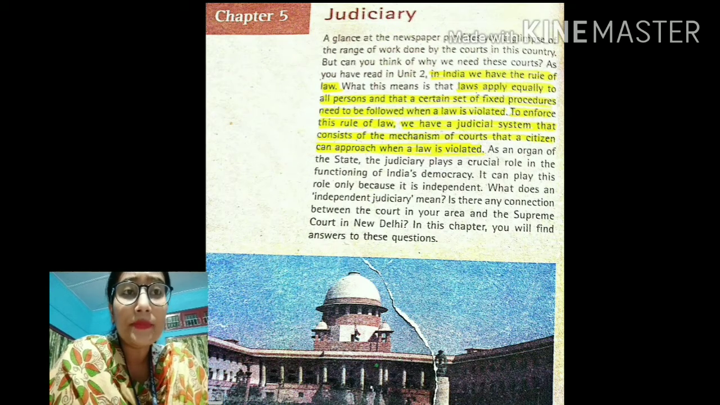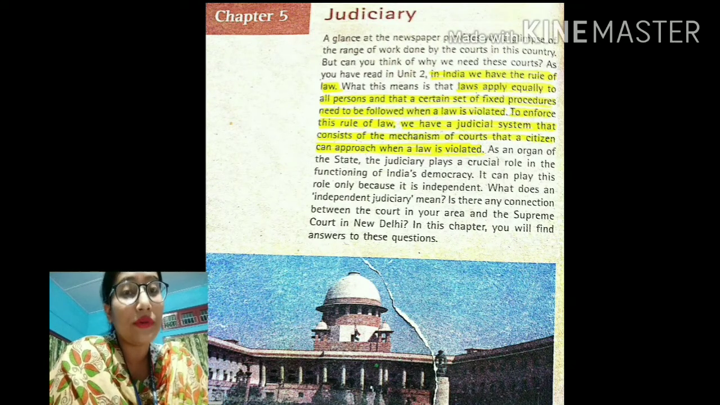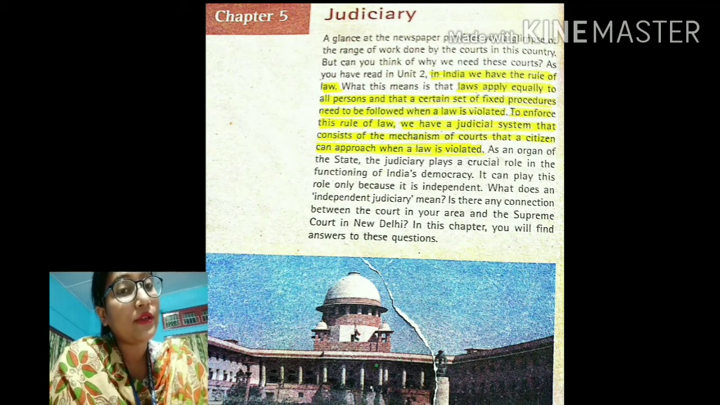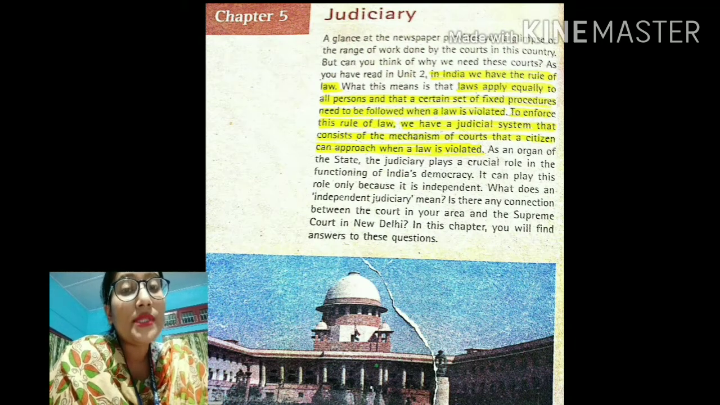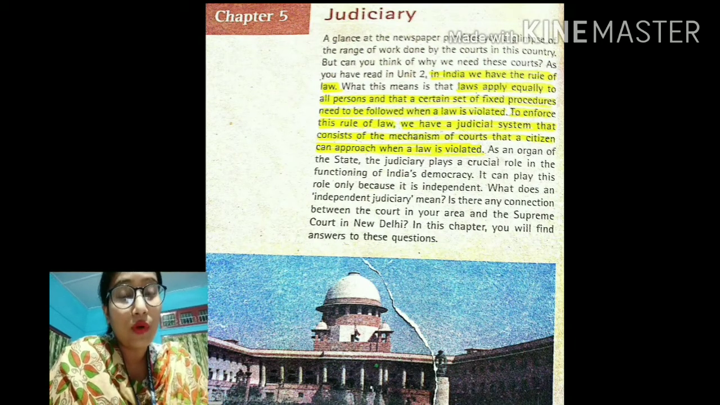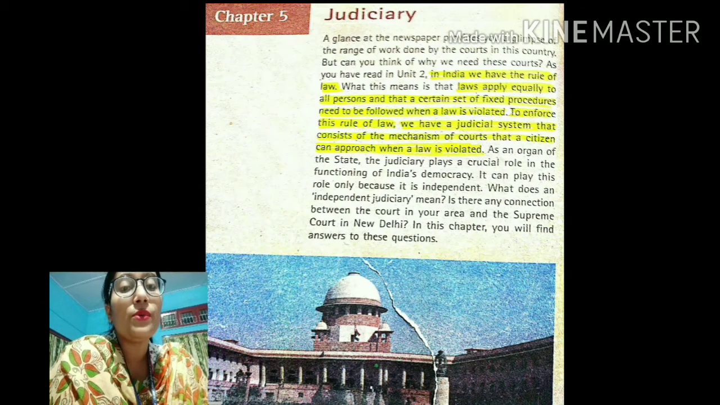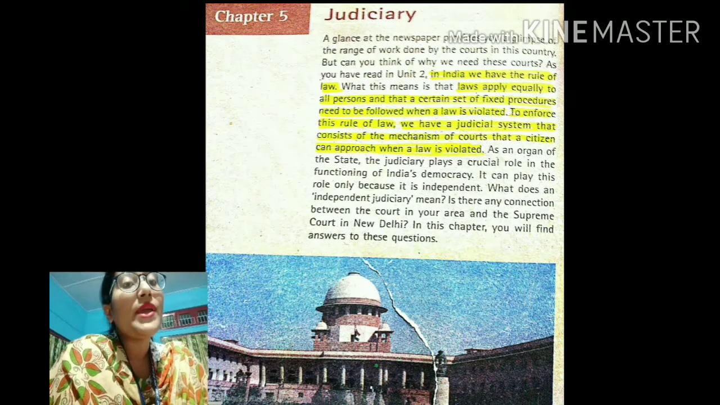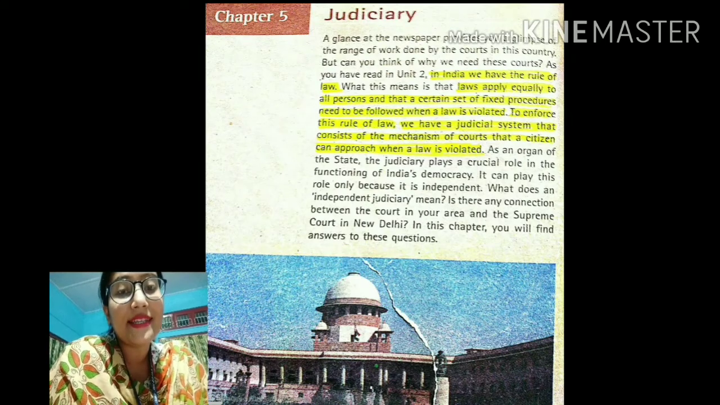And students, we also have a certain set of fixed procedures in case these rules or laws are violated. That means if one violates these rules and regulations, we have a set of procedures regarding how to deal with such violations, isn't it? And in order to enforce this rule of law, that means to implement or practice this rule of law, we have this judicial system. And if you remember, judiciary is the third organ of the state, the first two being the executive and the legislative.